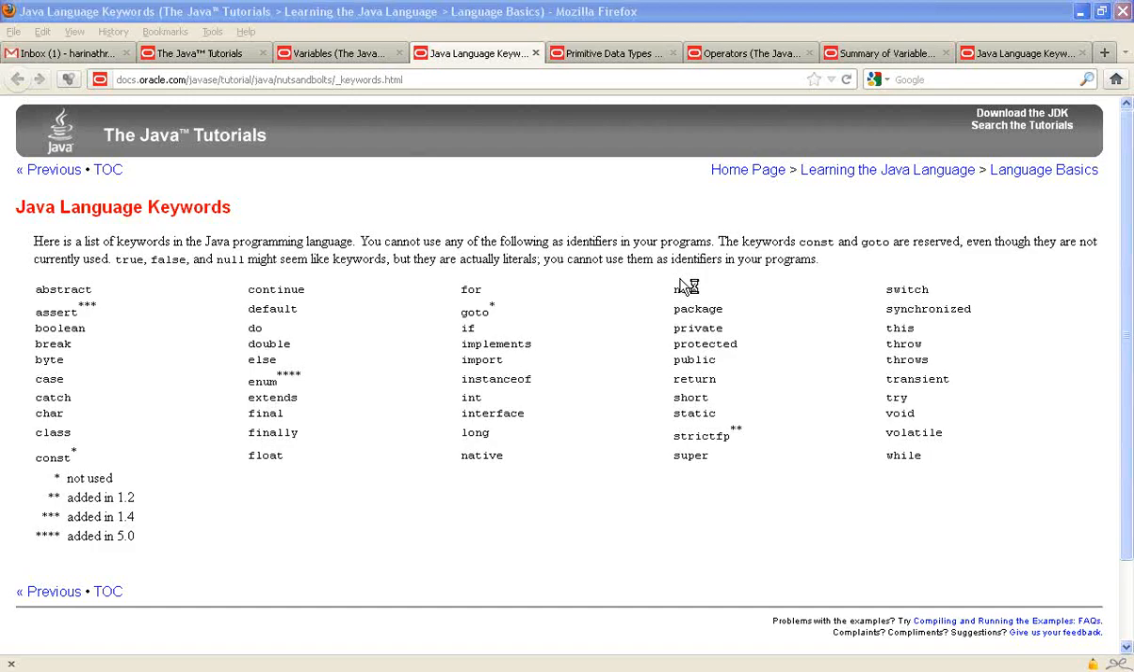So let us start with the Java language keywords. Here is a list that shows the various keywords available in the Java language. You cannot use these keywords for your variables. I cannot have a variable named after these keywords. So that's a key thing.